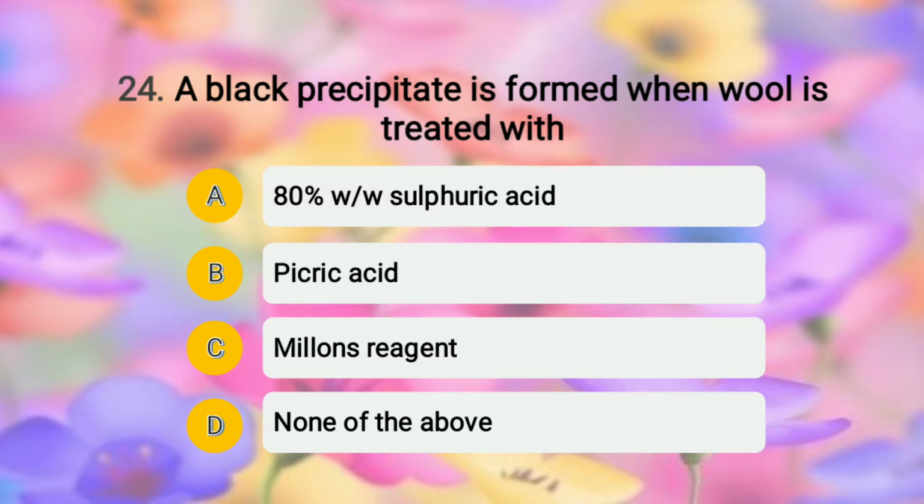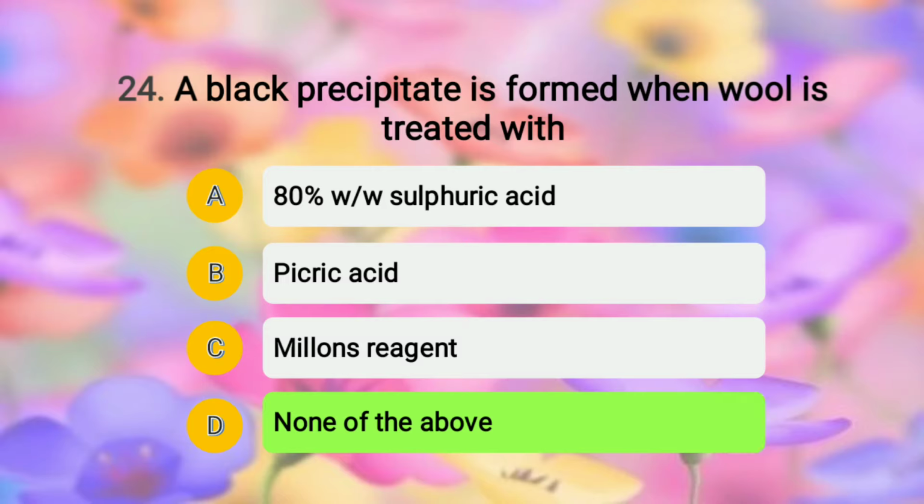So students, when wool is moistened with N/50 iodine solution followed by a drop of 80% weight by weight sulfuric acid, a yellow color is produced. When wool is warmed or boiled with picric acid, it gives a permanent yellow stain. When it is treated with Millon's reagent, it produces a red stain. So the right answer of this question is none of the above.